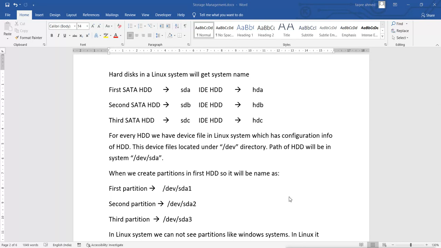Now IDE hard disks are not used now. It is an old hard disk. Nowadays we don't use it, because it does not have a big capacity and does not support big capacities. It is also slower than SATA and iSCSI. Basically we use SATA hard disks for desktop systems, and for server systems we use iSCSI. Whether you have SATA or iSCSI, it will be named sd.